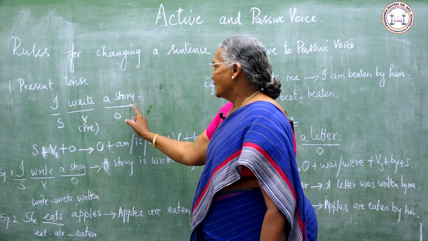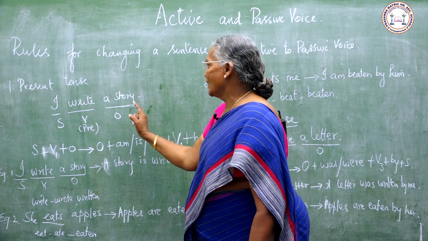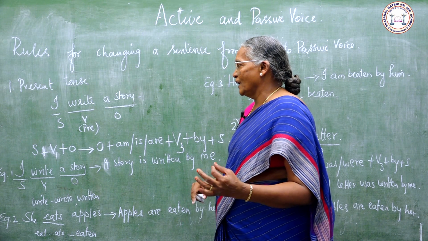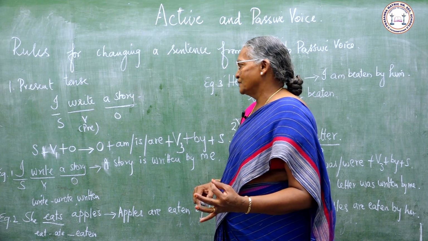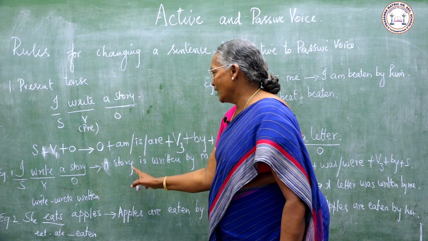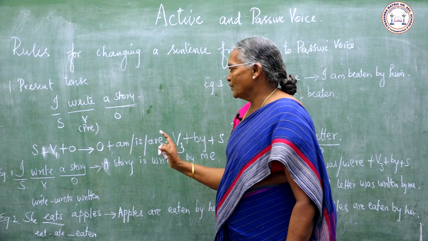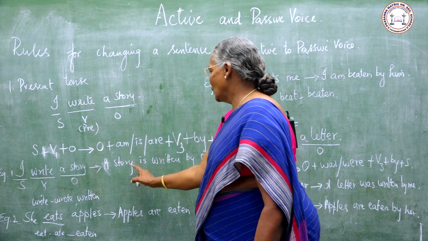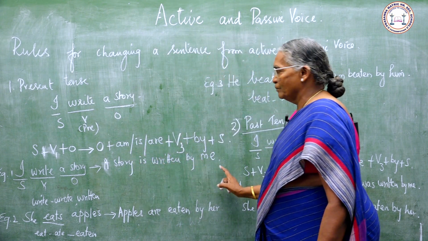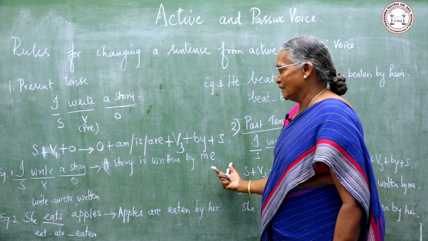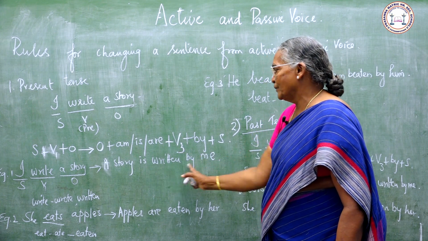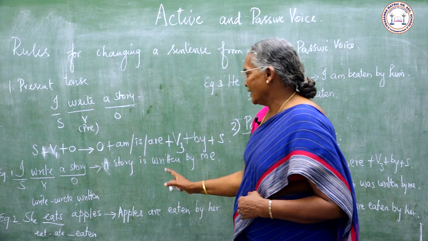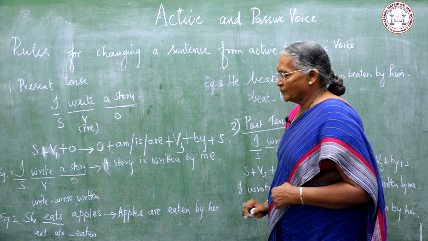So, object, a story. Then here we have to change the verb according to the object. Object, a story. We cannot write a story am, a story are. So is apt: a story is. What is the third verb for write? Write, wrote, written. So, a story is written by me. I will be changed into me. I write a story, active voice. A story is written by me, passive voice.